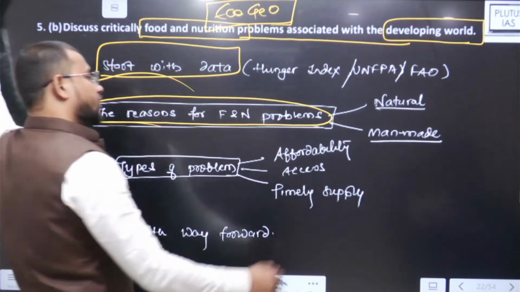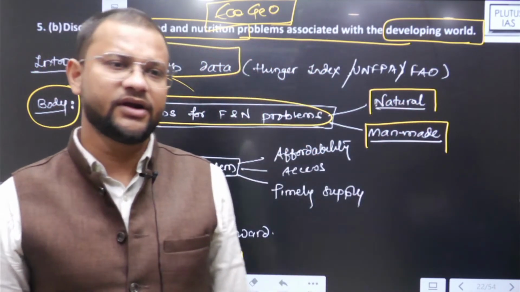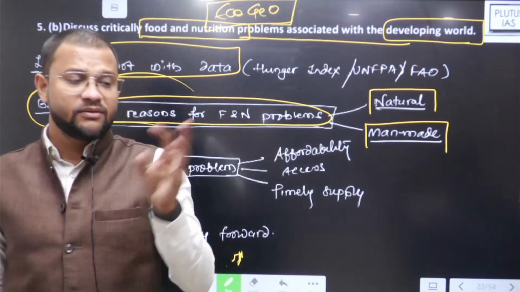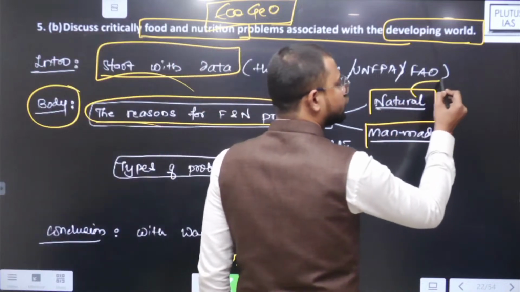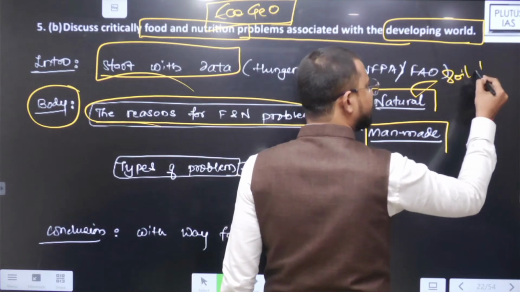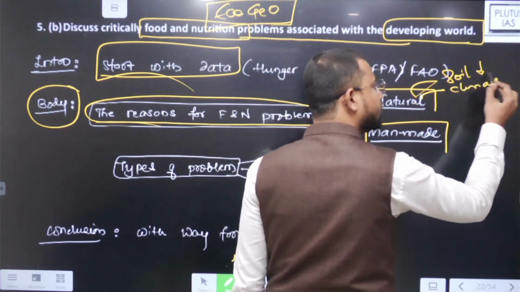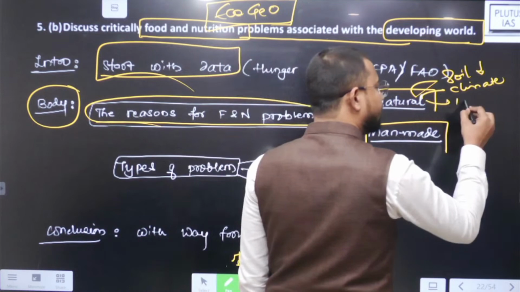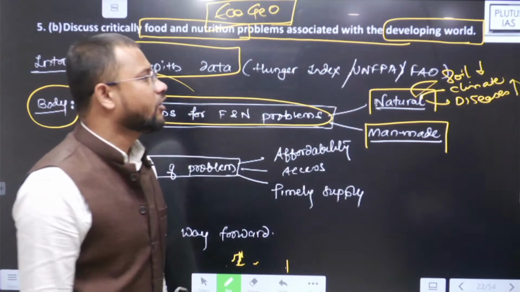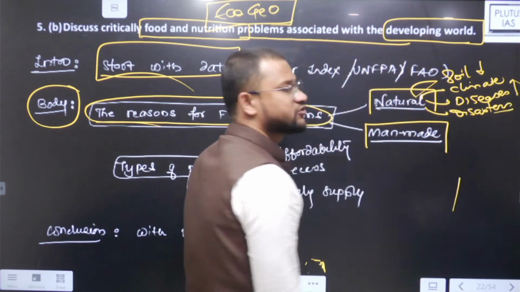अब क्या reasons हैं? Maybe natural reasons could be there, maybe man-made reasons as well, है ना guys? Natural भी हो सकते हैं और man-made भी हो सकते हैं. Natural reasons like कि food and nutrition problem क्यों है? Now maybe in any region soil productivity, soil is less productive, less fertile. Maybe like climate over the region is highly variable, ये भी हो सकता है कम है, या maybe natural diseases, और high intensity, और maybe disasters are pretty much prevalent there,